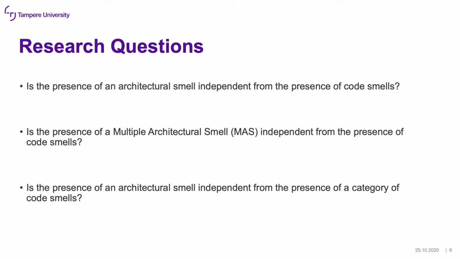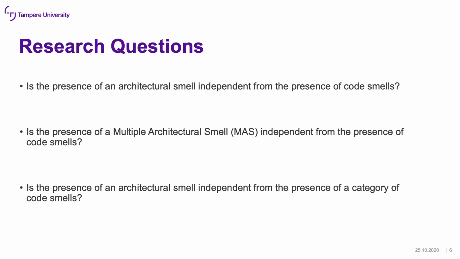We don't need to use special tools to extract this information about the architectural smells. And as some of you know, extracting architectural smells is something complex. It requires special tools, and practitioners are not really aware of, or are not really using, those tools for extracting architectural smells. That's why if we can do it by only calculating code smells, then it would be really, really great.